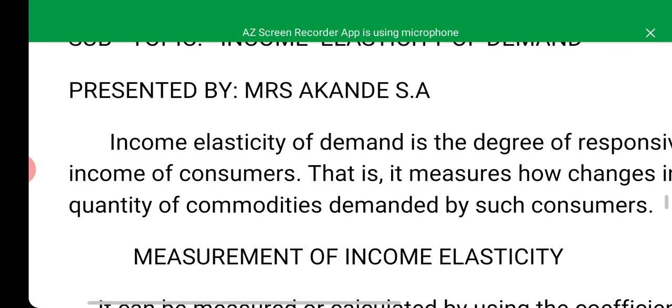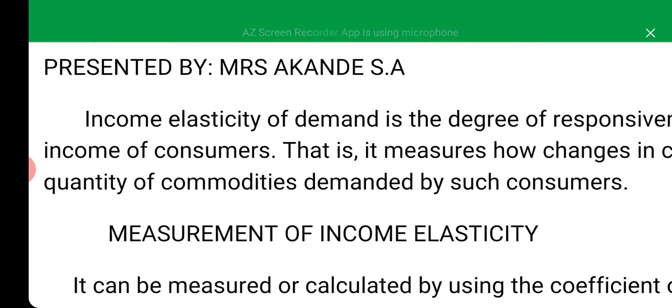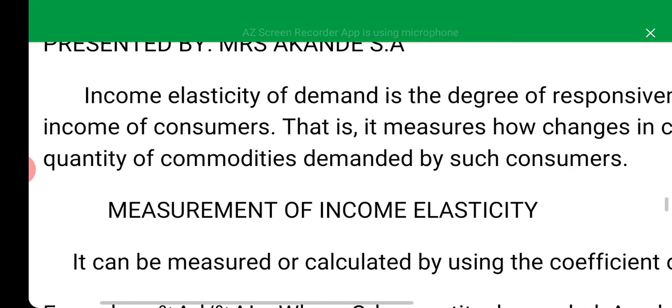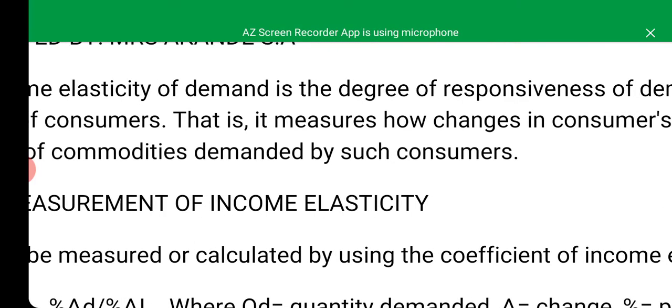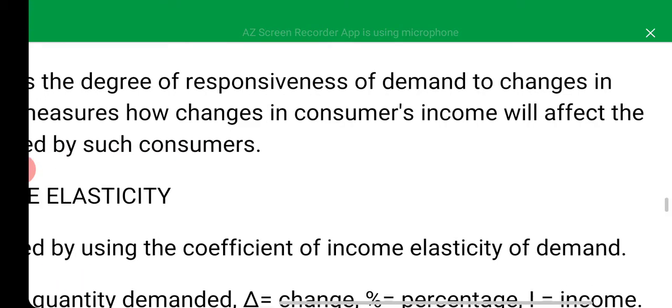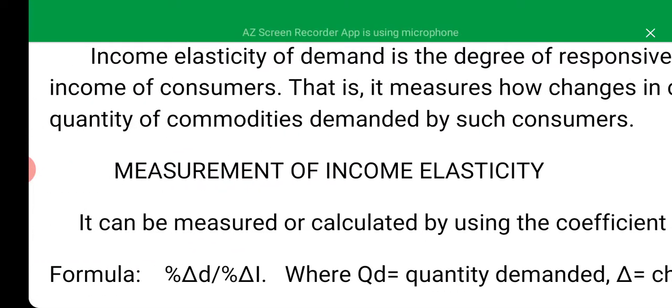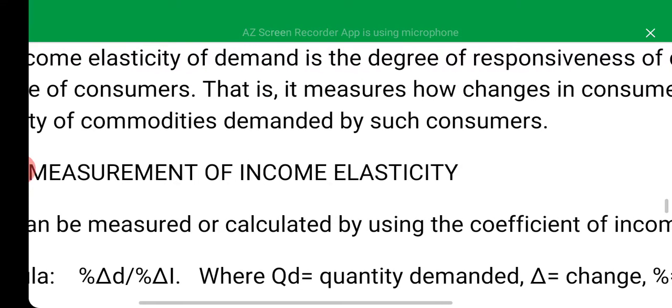Akonde S.A. So income elasticity of demand, like I've said, once we are able to know the definition of elasticity of demand generally, then we will not find it difficult to define each of its types. It will just be defined in relation to the type we are to explain or define. So in this case now, income elasticity of demand is the degree of responsiveness of demand to changes in income of consumers.